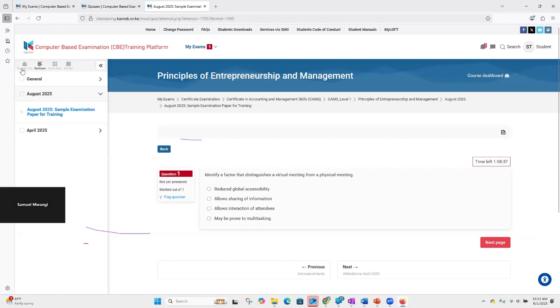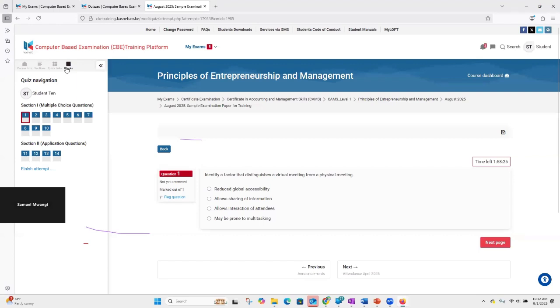We have a bit called course info, a bit called course section, although they are grayed out, so they are not very conspicuous. We have another one called course links, and one called blocks. And blocks is the one that I'm looking for. So long as the blocks button is active, then you are able to see the quiz navigation.